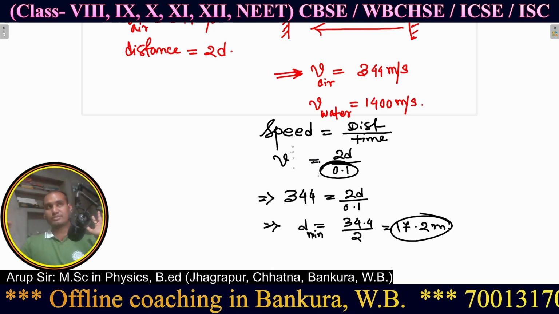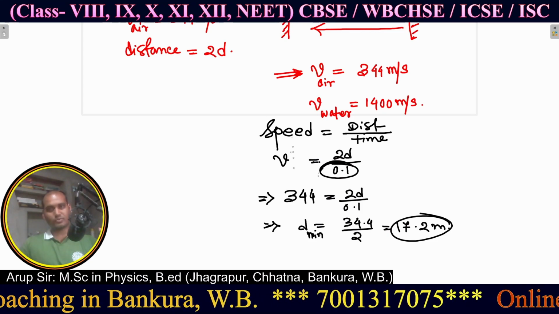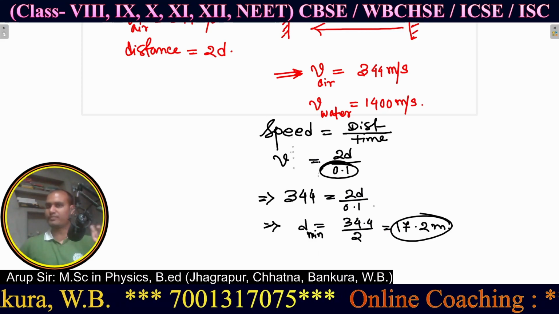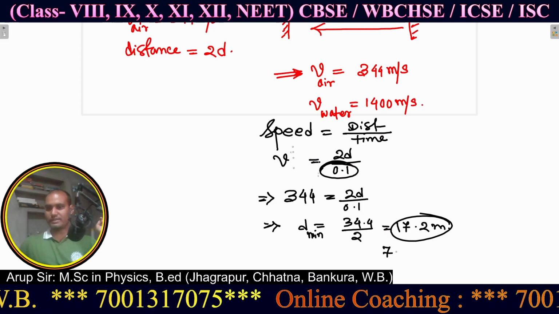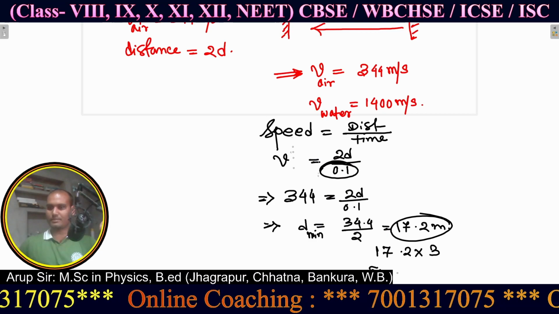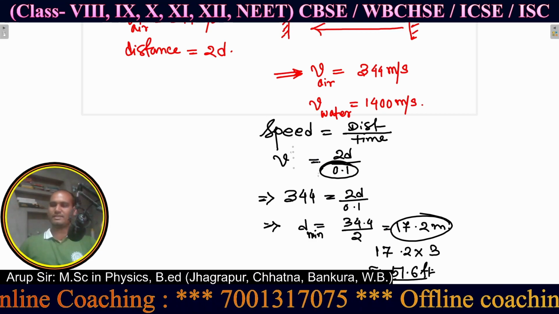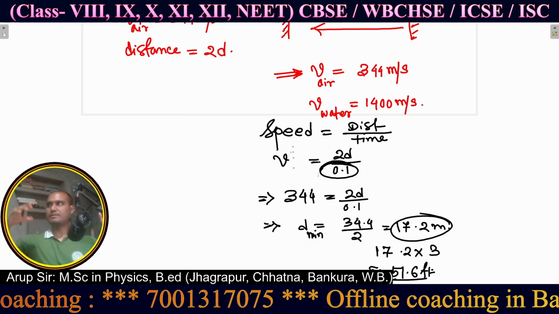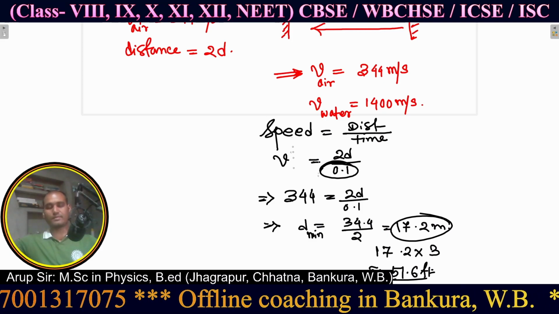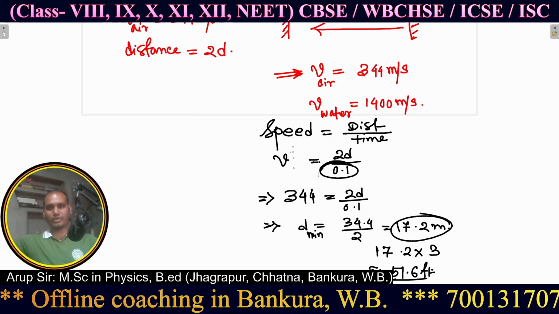Let us suppose there are two walls having some distance of 17.2 meter, not feet. 17.2 meter is approximately 17.2 into 3, so if you multiply, it is about 51.6 feet. Let's consider there are two buildings separated by 51.6 feet or 17.2 meter.